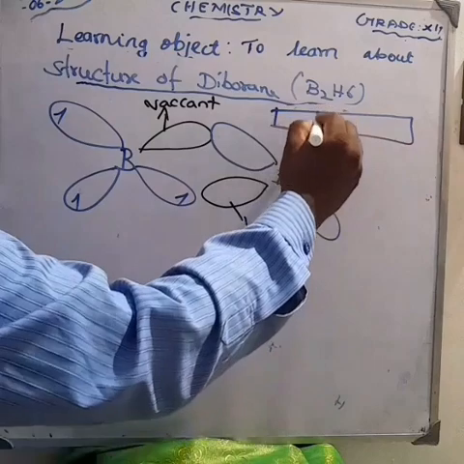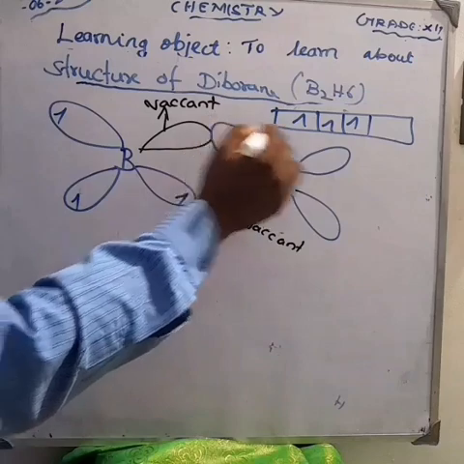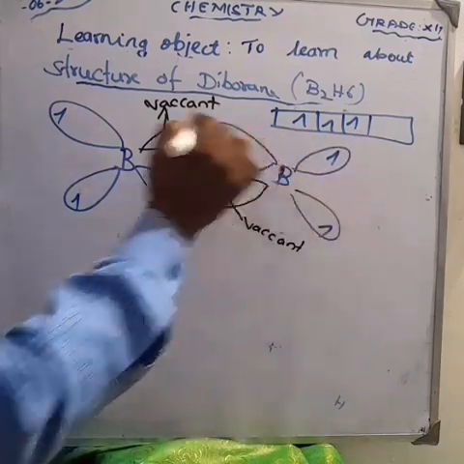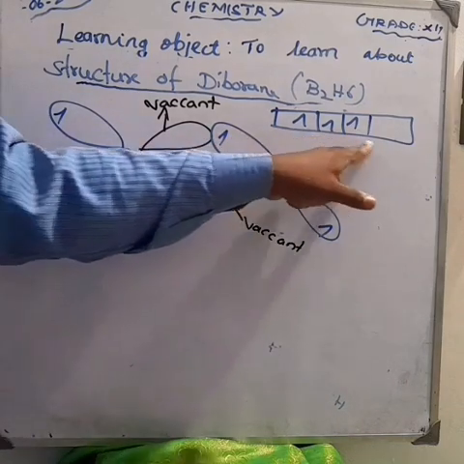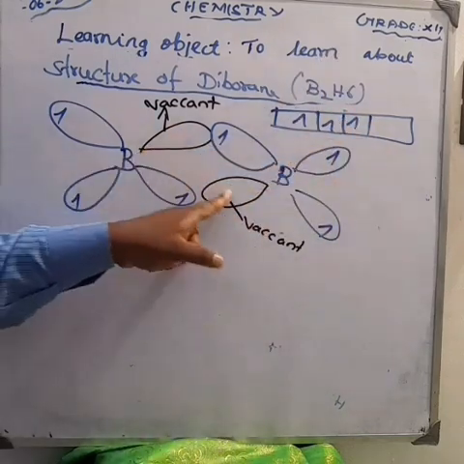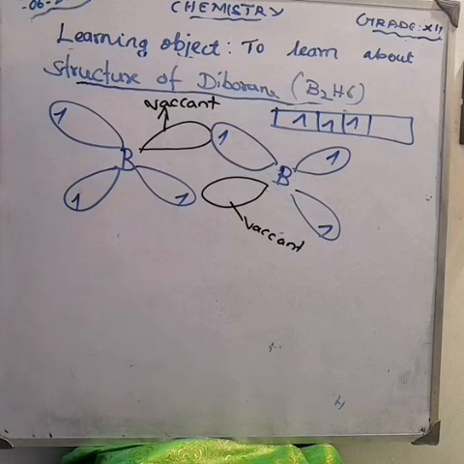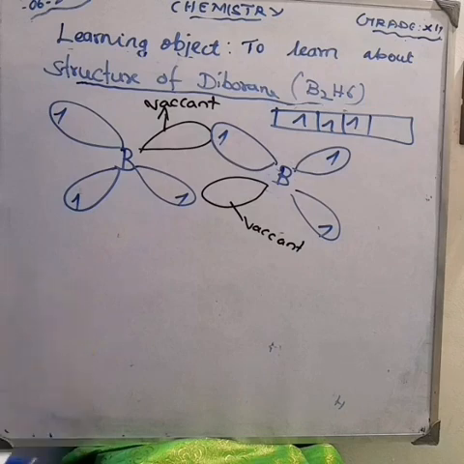These are the half-filled orbitals. So boron has 4 orbitals, 3 of them are half-filled orbitals and 1 is the vacant orbital. Can you understand, my dear children? What is the formula of diborane? B2H6. So 6 hydrogen atoms are overlapping here.